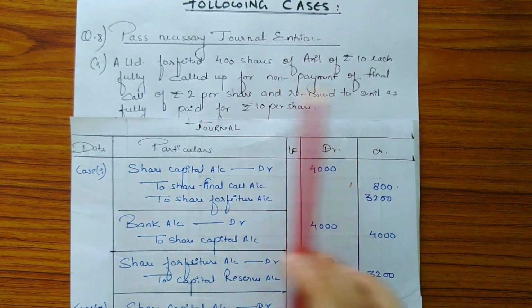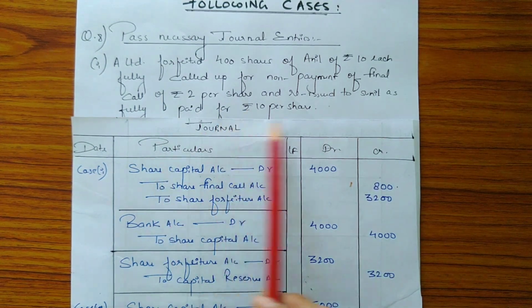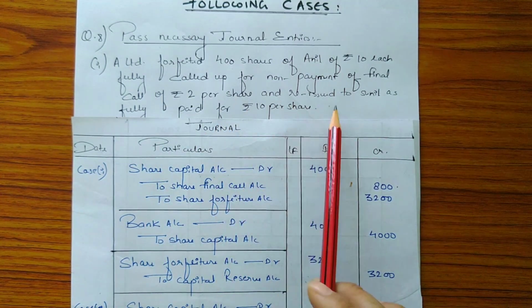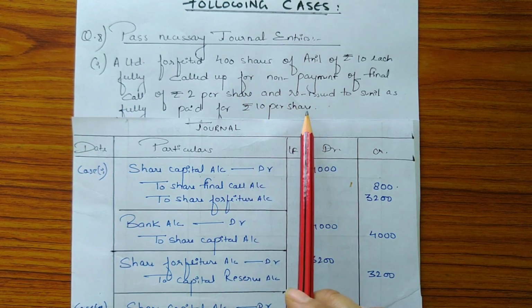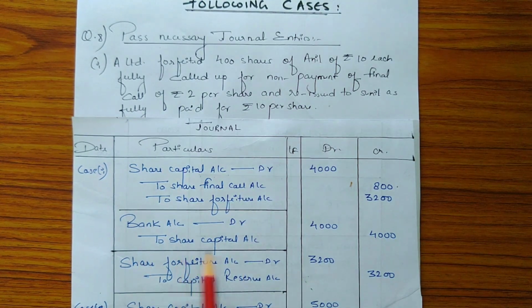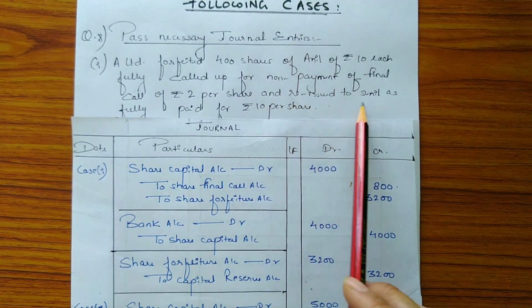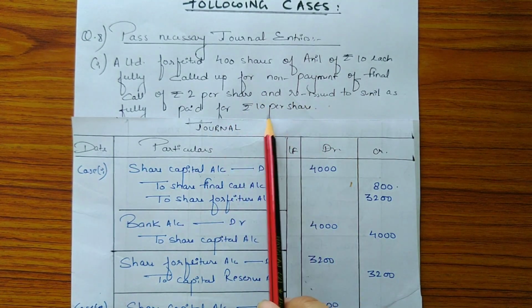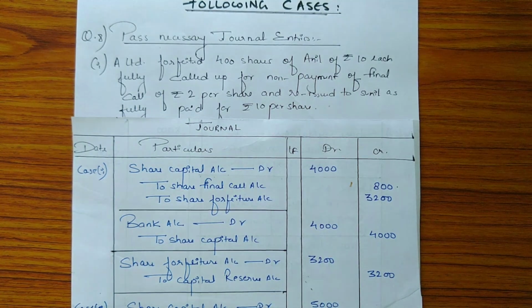Now, the shares which have been forfeited are reissued to Sunil as fully paid up at rupees 10 per share. That means these forfeited shares are reissued at par. So, entry for reissue of shares will be bank account debit to share capital account and the amount is 4000 as the number of shares reissued is 400 and the paid up amount is rupees 10 or reissue price is rupees 10. So, 400 into 10 is 4000.